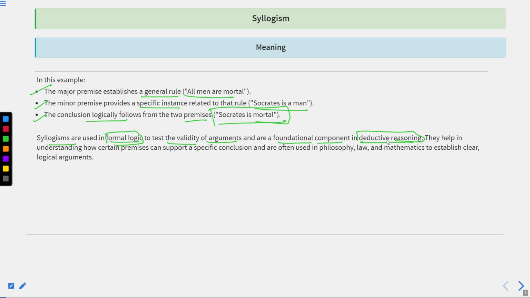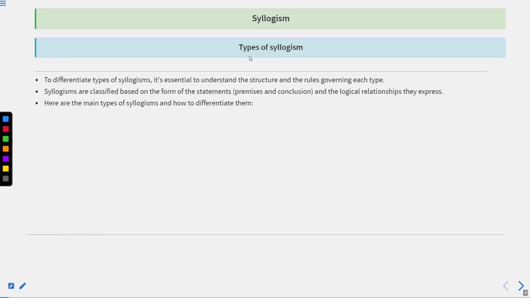They help in deducing the logical relation between the statement and the conclusion. They help in understanding how certain premises can support a specific conclusion, and are often used in philosophy, law, and mathematics to establish clear logical arguments. So this is exactly the meaning of syllogism.